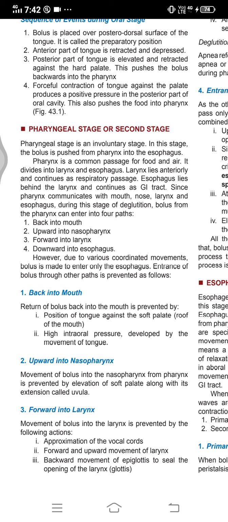How is it prevented? If the food goes back to the mouth, this is return of the bolus back into the mouth. This is prevented by position of tongue against the soft palate, that is the roof of the mouth, and high intraoral pressure developed by the movement of the tongue. Now, upward into the nasopharynx is another chance of food going. The movement of bolus into the nasopharynx from the pharynx is prevented by elevation of the soft palate against its extension called the uvula.